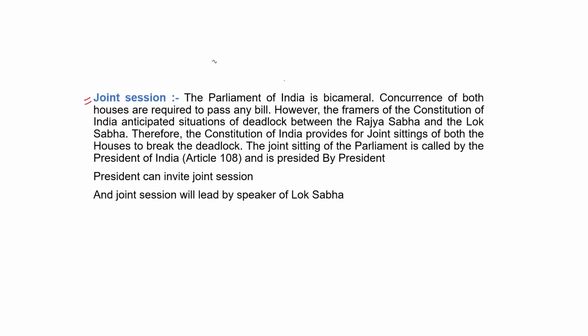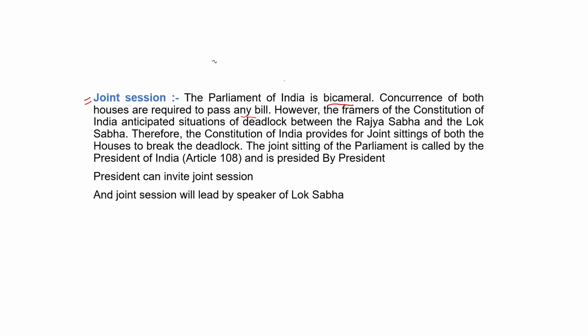What is joint session? The Parliament of India is bicameral, meaning we have two houses in the center. One is Lok Sabha and the second is Rajya Sabha. When a parliament has two houses, this is known as a bicameral legislature. Concurrence of both houses is required to pass any bill. If a bill is introduced, it must be passed by both the houses, Lok Sabha and Rajya Sabha.